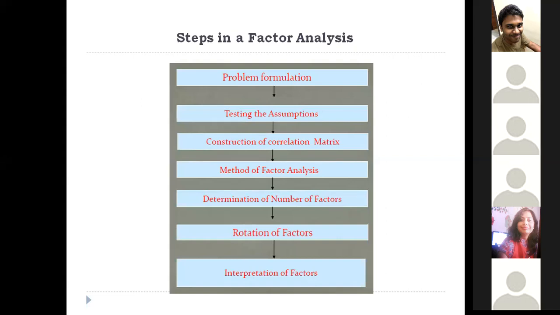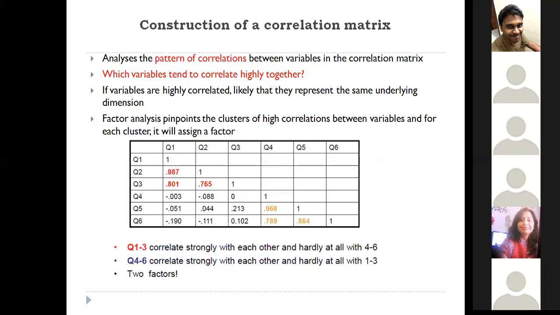That's why I didn't add all these things into our session today, because then it's going to be a little prolonged. So we'll be using those concepts as well to identify our factors, and then we interpret them. So let's first construct a correlation matrix.